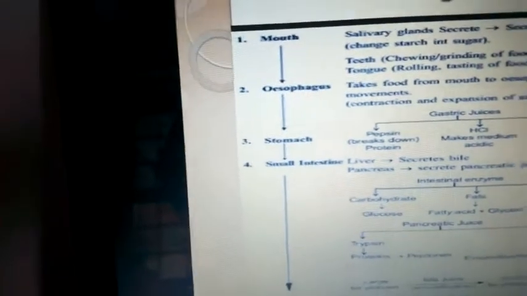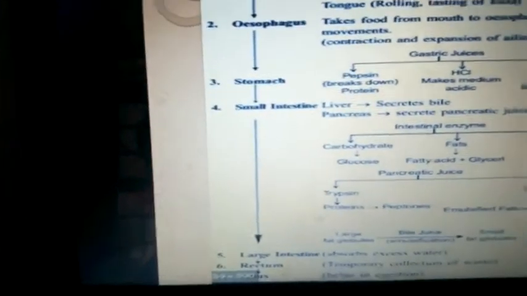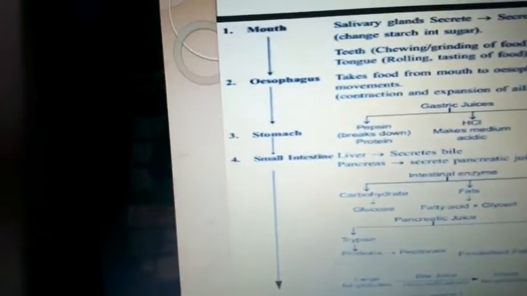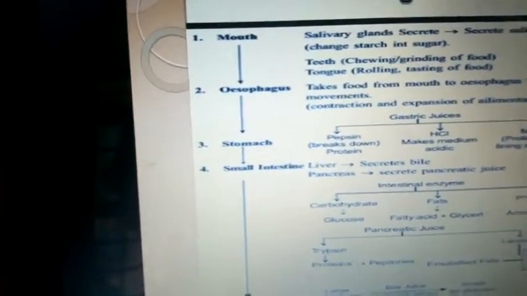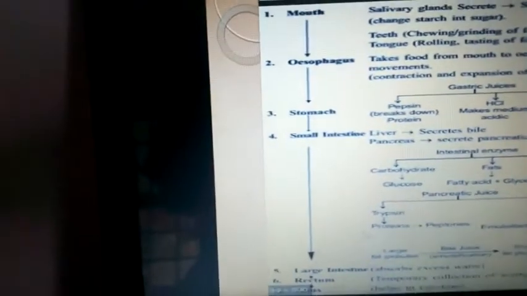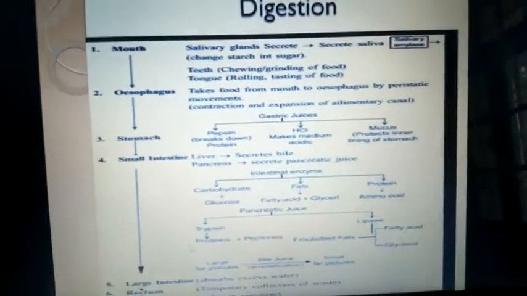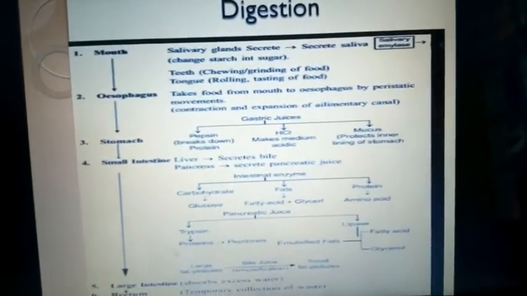When it reaches the stomach, there are gastric juices like pepsin, which breaks down proteins, hydrochloric acid, which makes the medium of the food acidic and breaks it down, and mucus, which protects the inner lining of the stomach from the hydrochloric acid.